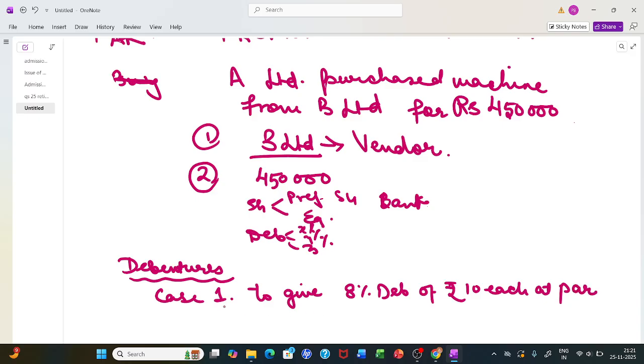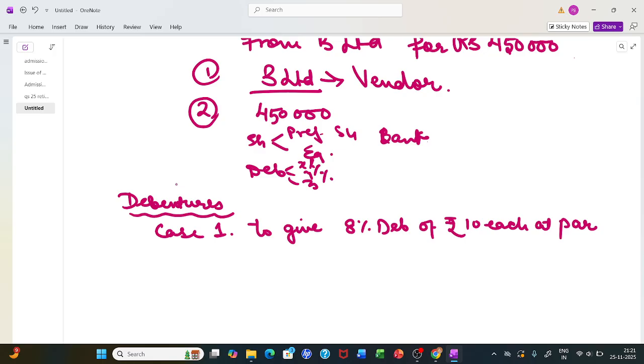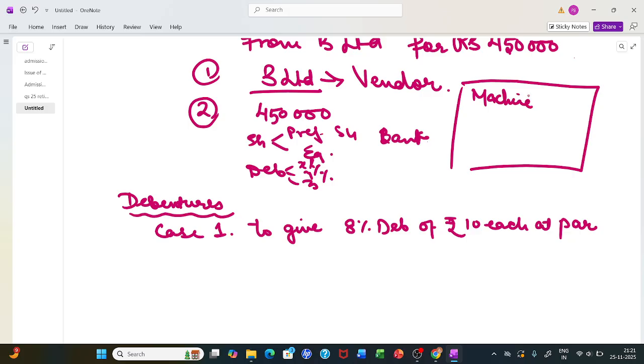In case 1, my entry would be like this. The first entry, which is common for all, is Machine Dr to B Limited. We have to give B Limited 4,50,000 rupees.